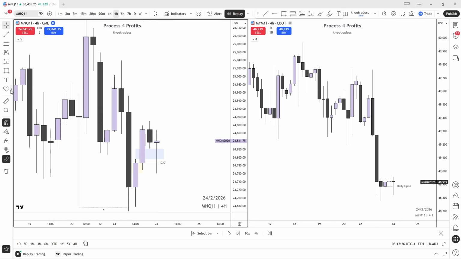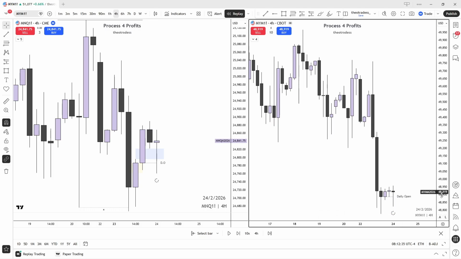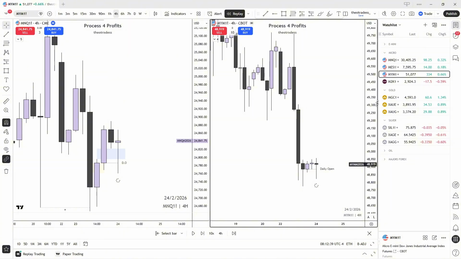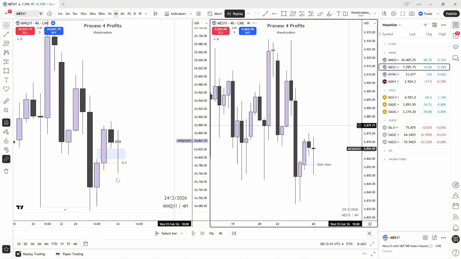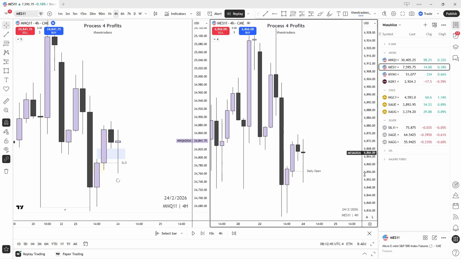First of all, this is an SMT also because the candle is bearish. We have a PSP in divergence here. Let's check ES. Yeah, ES is also bearish.